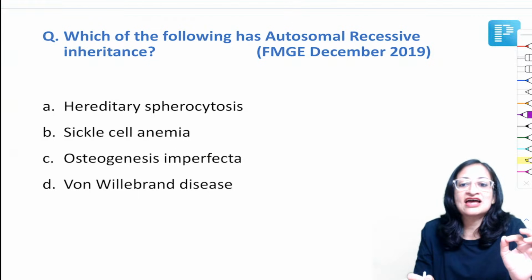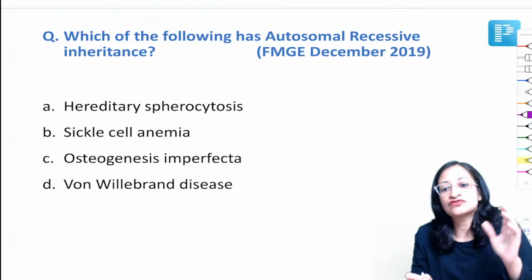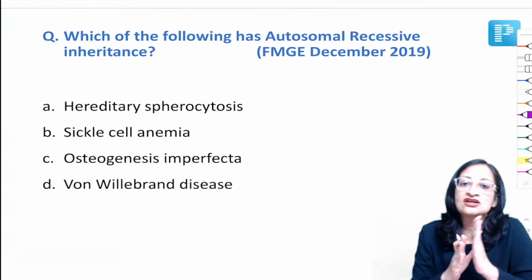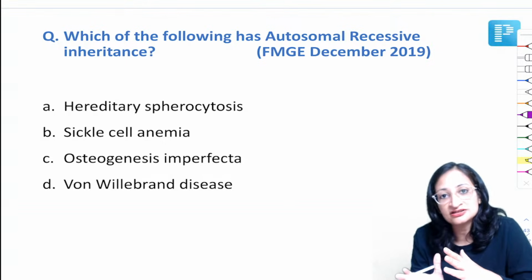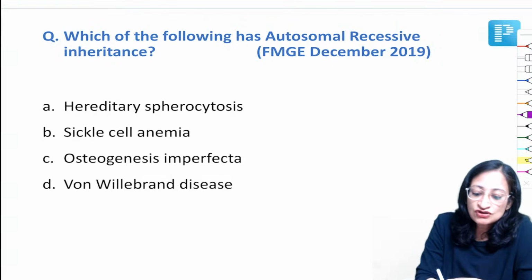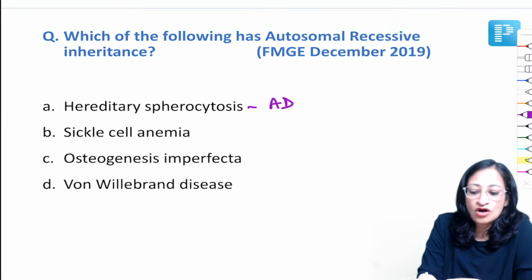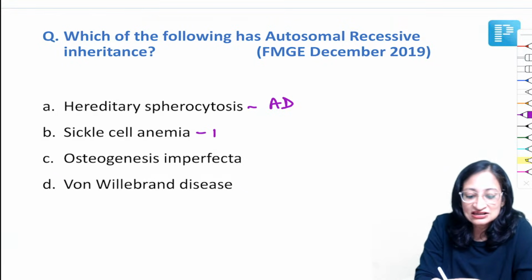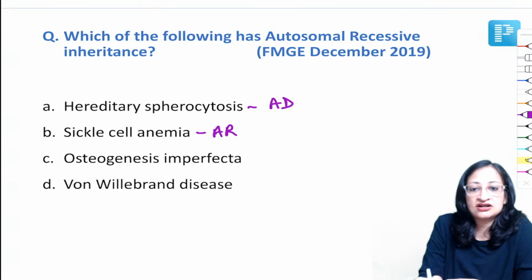Which of the following has autosomal recessive inheritance? So friends, we need to know certain disorders which have autosomal dominant inheritance, and the important disorders that have autosomal recessive inheritance. Hereditary spherocytosis, we all know, has autosomal dominant inheritance, while sickle cell anemia has autosomal recessive inheritance.